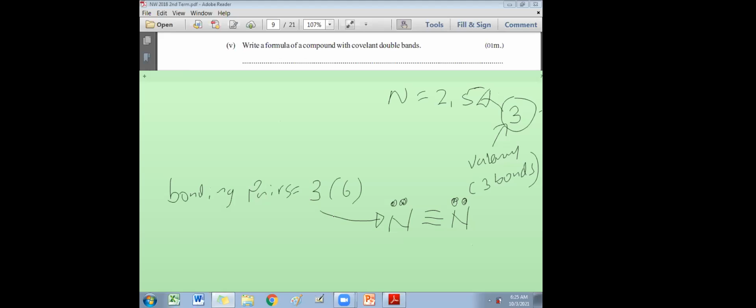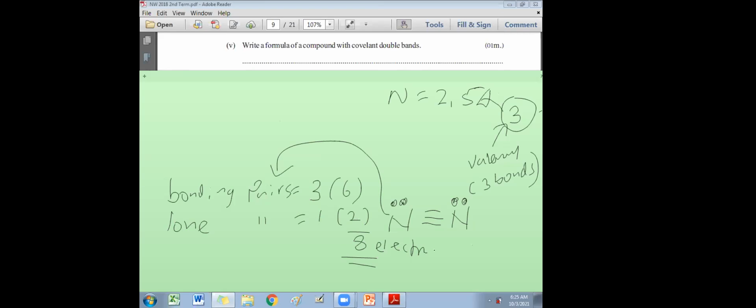If you ask this nitrogen atom how many lone pairs or non-bonding pairs it has, it will say 1. That means 2 electrons. So 2 plus 6 is 8 electrons. That is called an octet. 8 electrons in the valence shell.